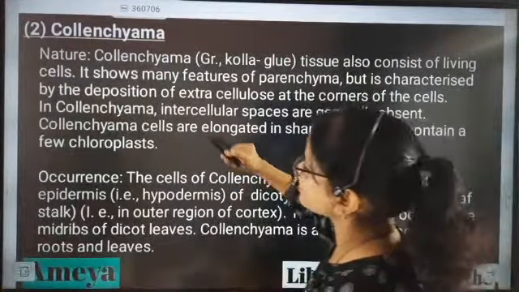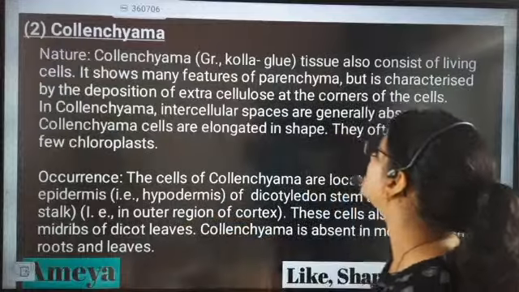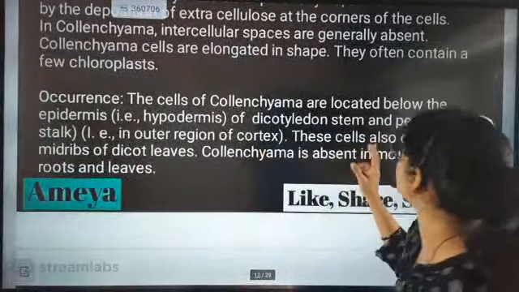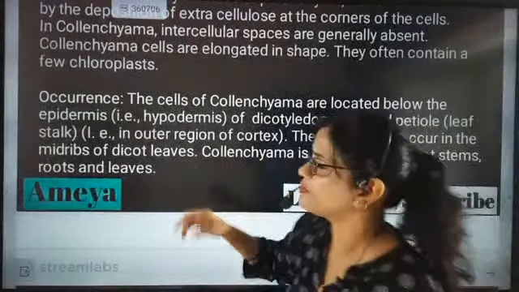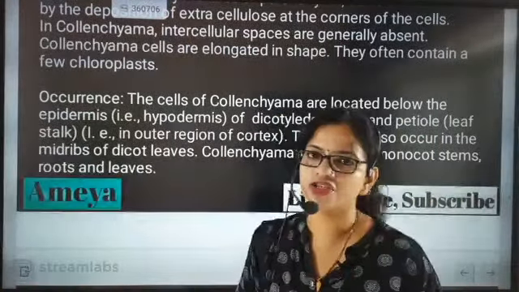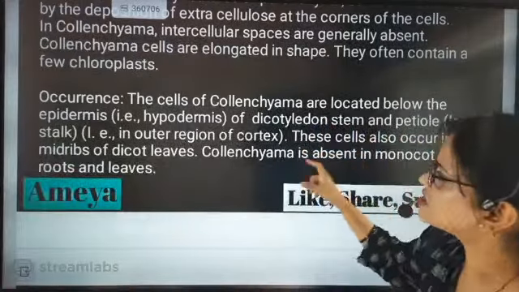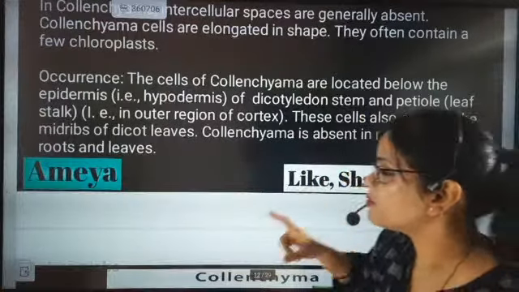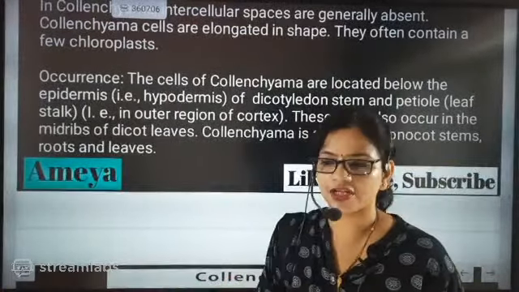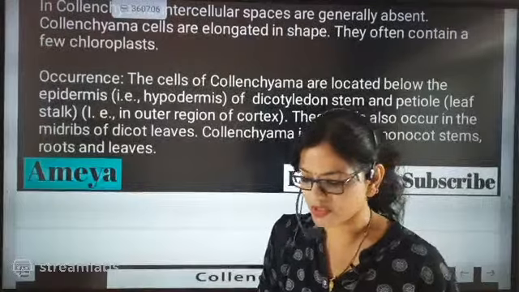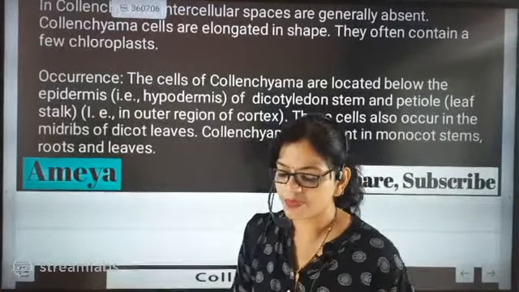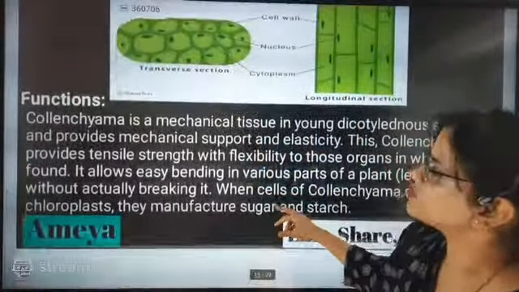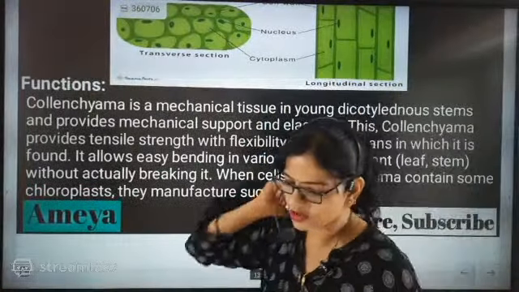Now it is also characterized by extracellular deposit. We know that intercellular space is not there. Next we were understanding about collenchymatic tissues. It is localized below the epidermis. We have seen that hypodermis region, beta. We have seen in which region collenchymatic tissues are present, and then we understood that it is not present in monocot stems, it is present in dicot stems. Who can answer me? Are collenchymatic tissues present in monocot stem or dicot stem?